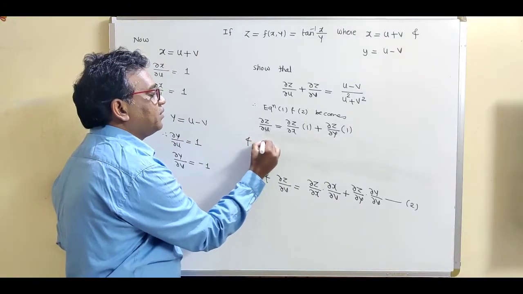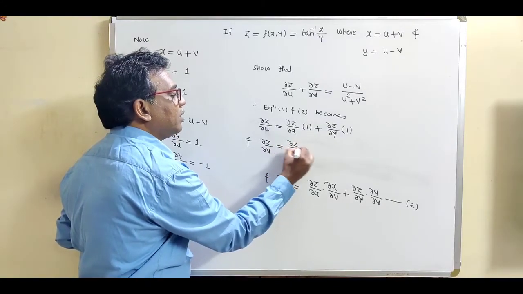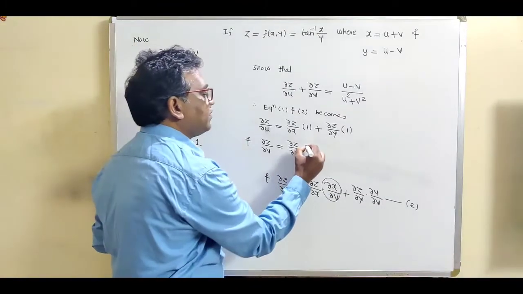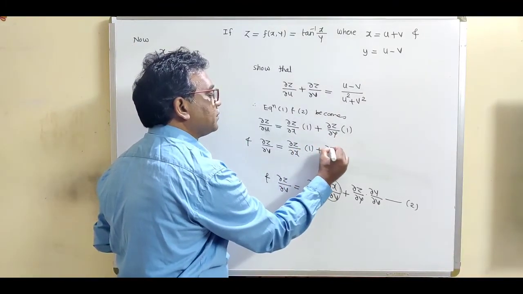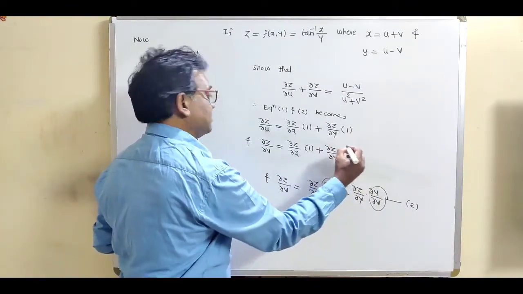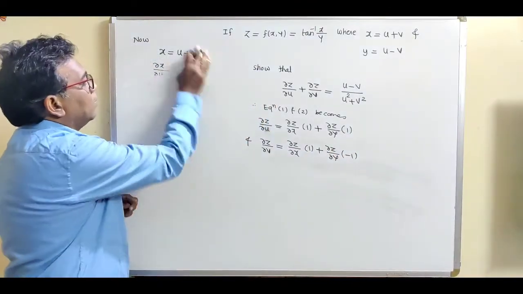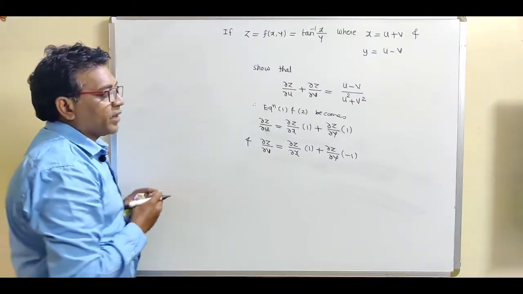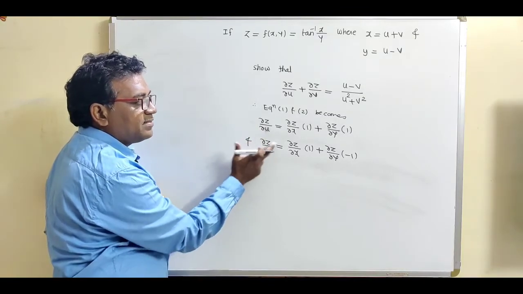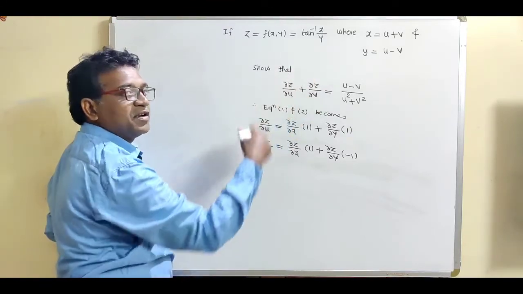Write down this second derivative, ∂z/∂v, which is equal to ∂z/∂x times ∂x/∂v, which is 1, plus ∂z/∂y times ∂y/∂v, which is minus 1. So we have these two partial derivatives, ∂z/∂u and ∂z/∂v, and obviously they are present in the left hand side, so we have to consider this LHS.